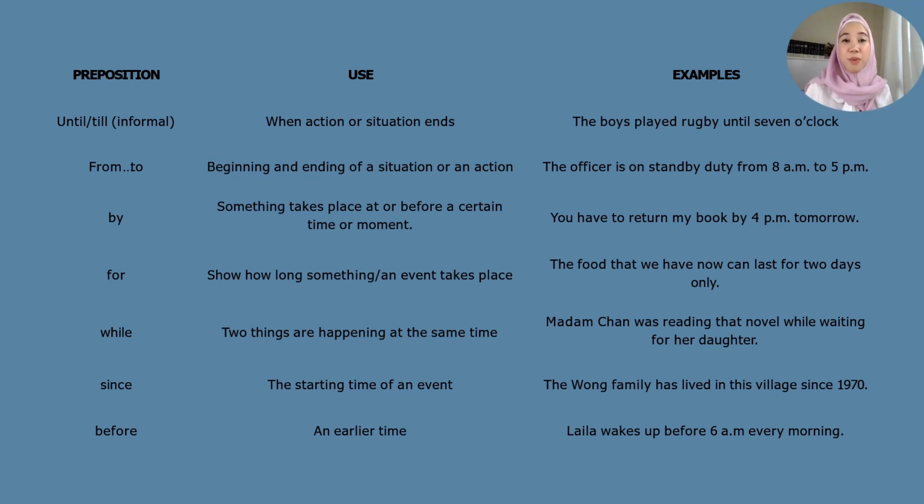Let's look at the third one, which is the preposition by. We use by when something takes place at or before a certain time or moment. For example, you have to return my book by 4 p.m. tomorrow. Now let's look at the fourth preposition, which is for.